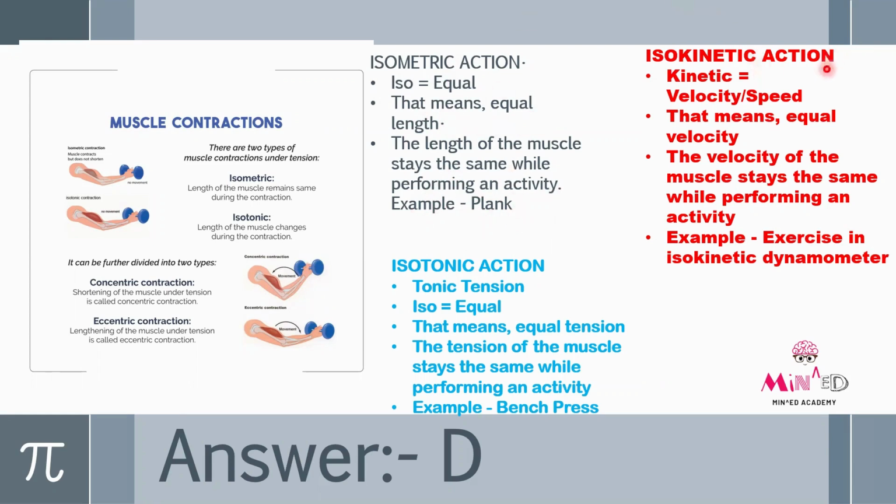Then isokinetic action. Kinetic is equal to velocity or speed. So in this action, velocity will be equal. The velocity of the muscle stays the same while performing an activity. Example, exercise on an isokinetic dynamometer. Then we have isotonic action. Here, tone means tension. Iso means equal. So that means equal tension. The tension of the muscle stays the same while performing an activity. So example will be bench press.